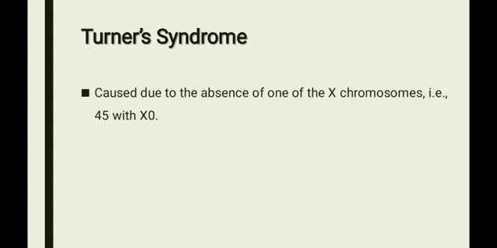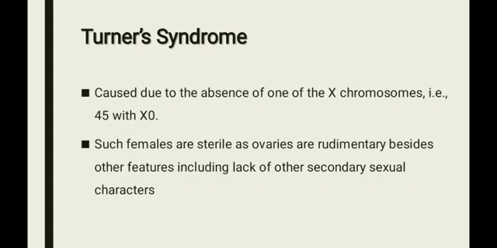The characteristic features shown by Turner's syndrome are: females are sterile, meaning they are not able to give birth to young ones. Rudimentary ovaries, meaning underdeveloped ovaries. Sexual immaturity, there is no maturation of sex organs or menstruation, and mental retardation. So these are the characteristic features shown by Turner's syndrome.